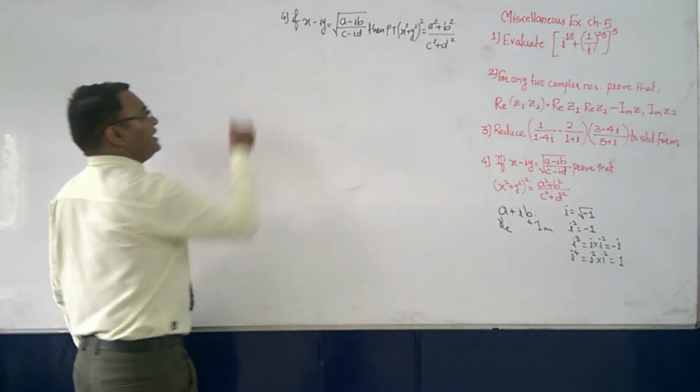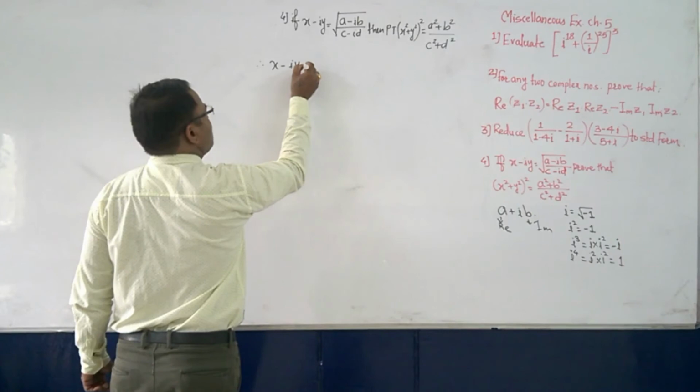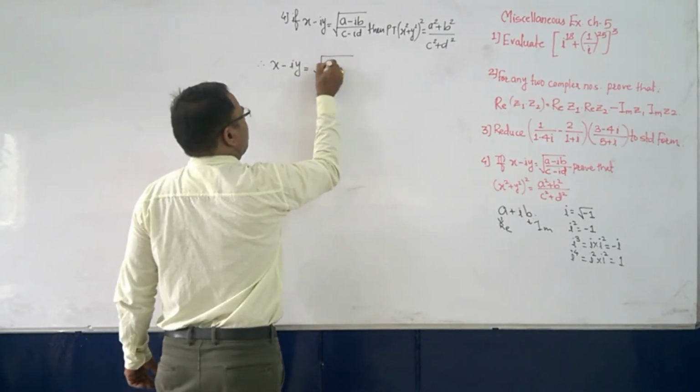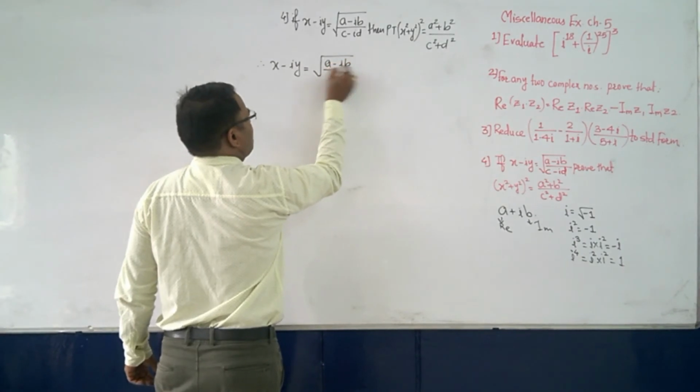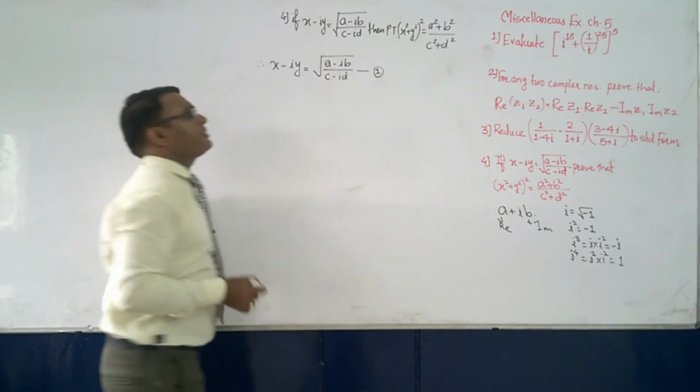How are we going to solve it? By considering this as equation number 1. So what is given? x minus iy is equal to a minus ib upon c minus id. This is equation number 1.